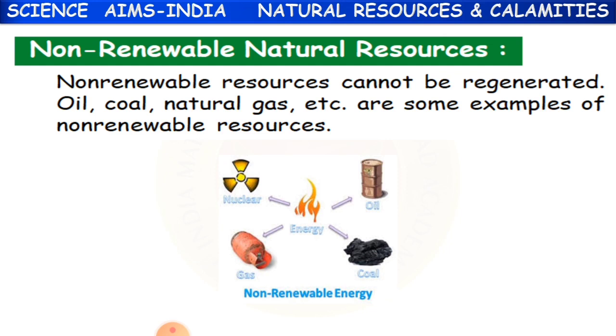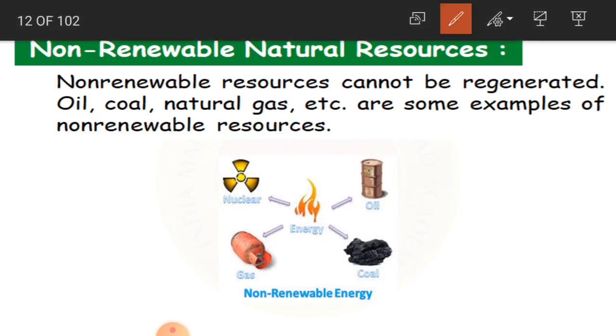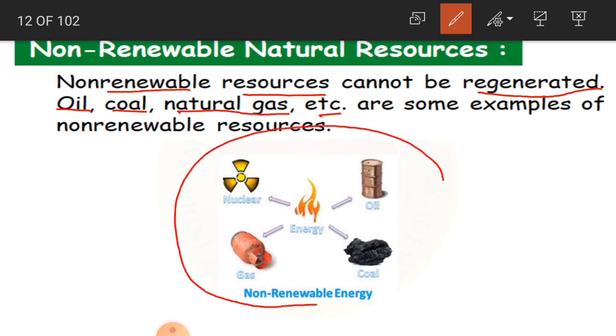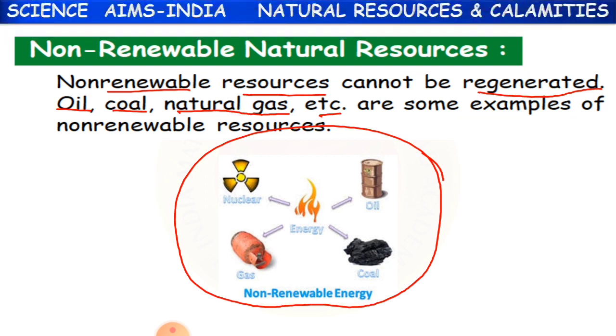And now, non-renewable natural resources. What are they? Those which cannot be regenerated are called non-renewable resources. For example, oil, coal, natural gas, etc. You can see here in the picture, all these are non-renewable resources, which also create energy. These are some examples of non-renewable resources. So we cannot use them more than once.